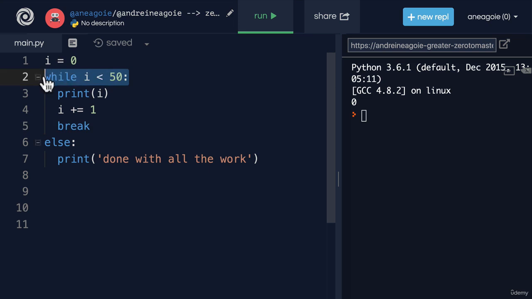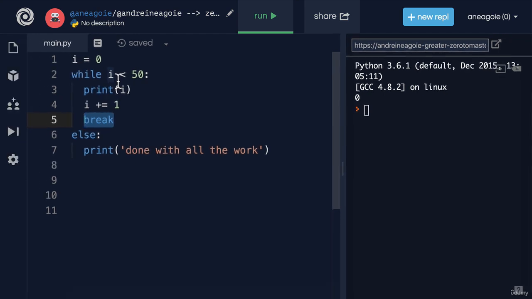That is because the else block will only execute if there isn't a break. That is, if the while condition turns to false, then it's going to keep going and do the else. But if there is a break, it's going to break out of this whole thing and go to the 8th line. So a little gotcha here: you won't see else too often next to while, but there is that special case where else is used when you want to make sure that this will be executed only if there isn't a break statement, only if the loop is finished doing whatever it's doing without the break statement. Let's take a break and explore while loops a little bit more.